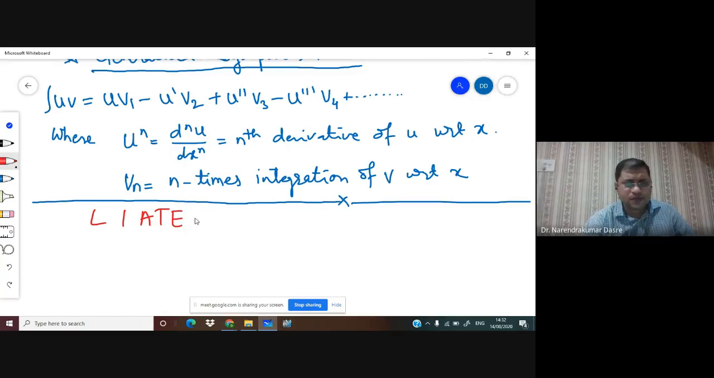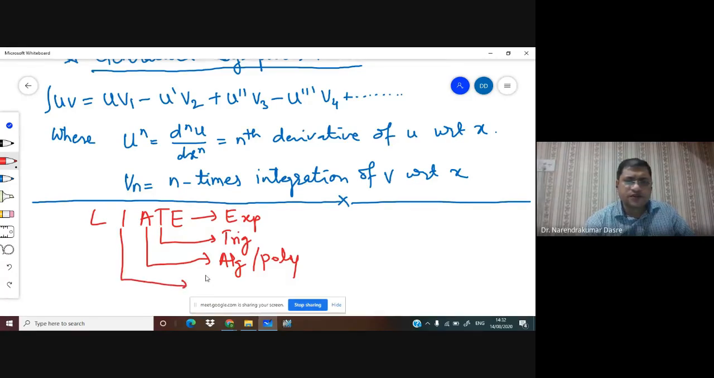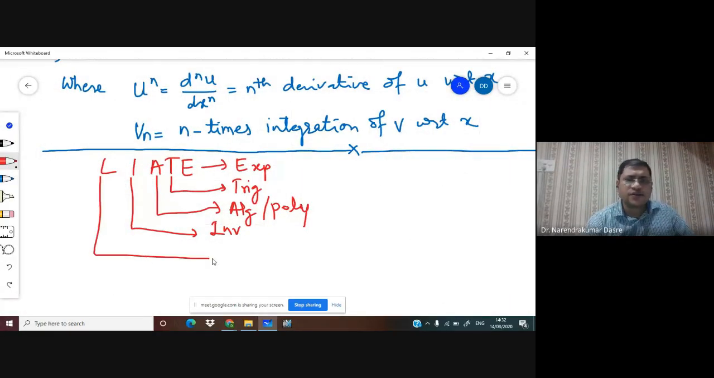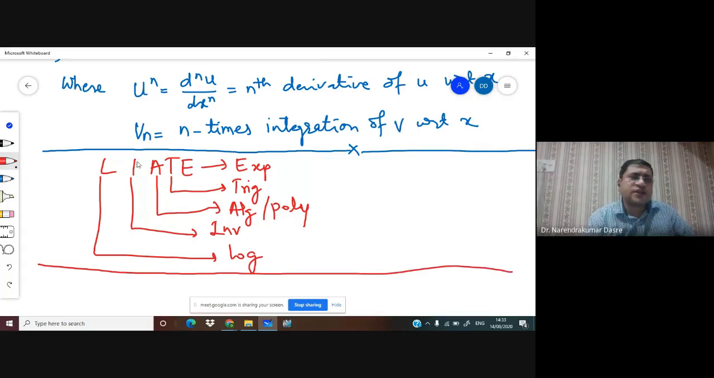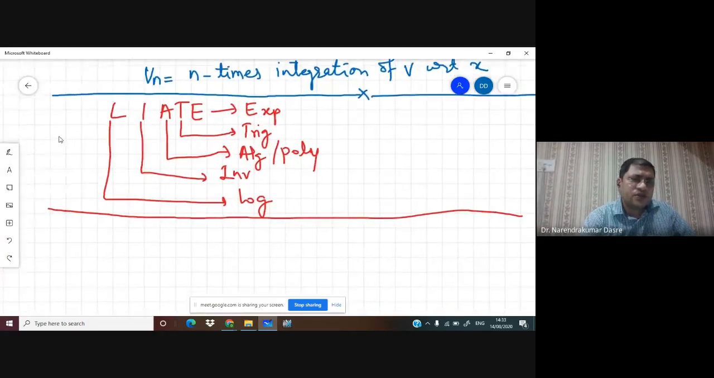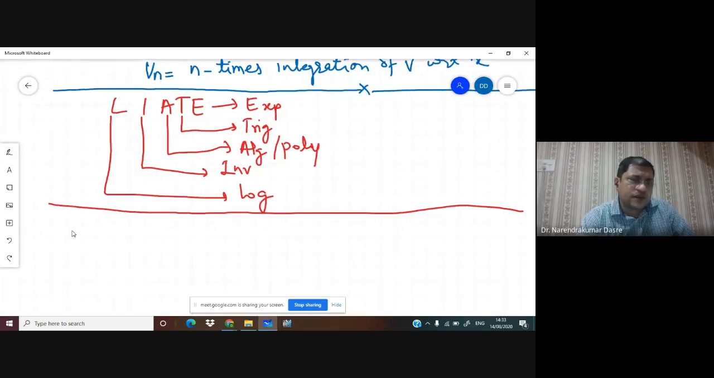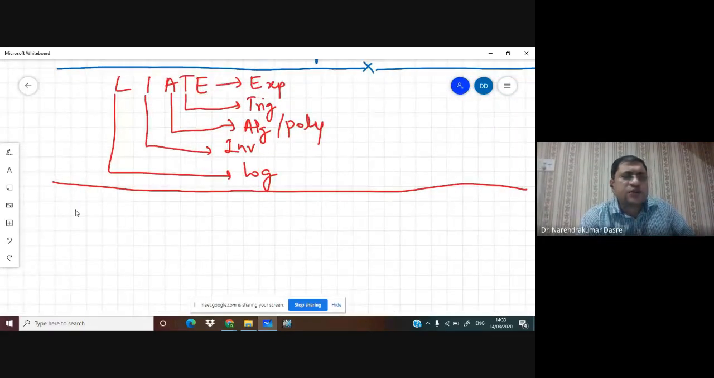we have LIATE or ILATE. At the end we consider the exponential function. Before that we consider the trigonometric function. Before that we have the priority of algebraic, or polynomial, functions. Then before that we have the priority for inverse functions, and the first priority is given to the logarithmic function. So these are the priorities we have in deciding u and v. ILATE or LIATE, both are valid hierarchies.